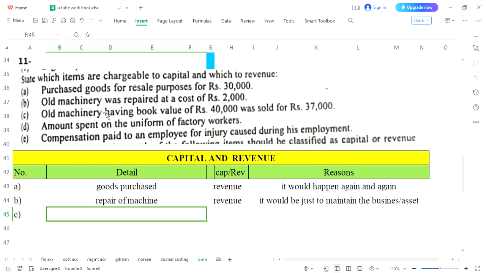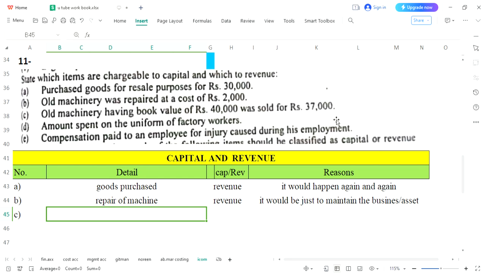Old machinery having book value 40,000 sold for 37,000. Please understand, whenever we are selling our asset, and machine is your asset, it's not usual practice. So you will not be doing it on a daily or monthly basis.